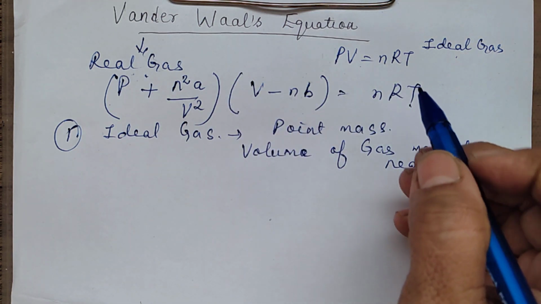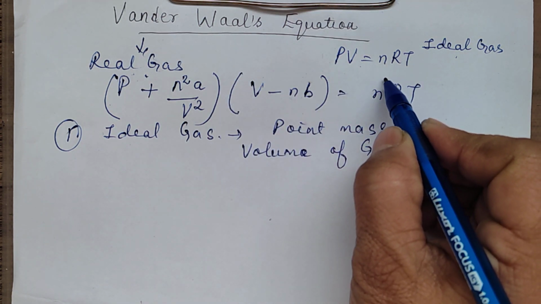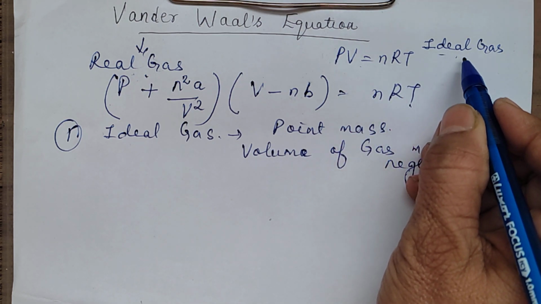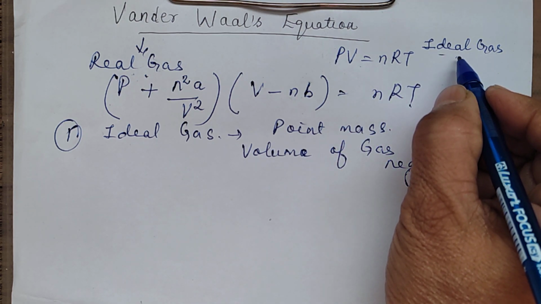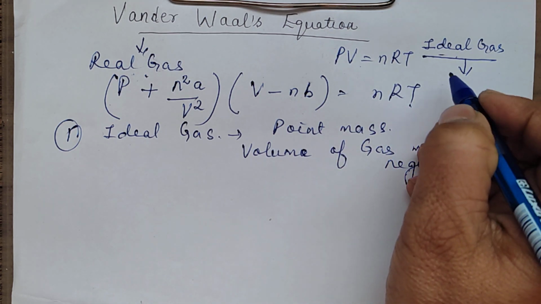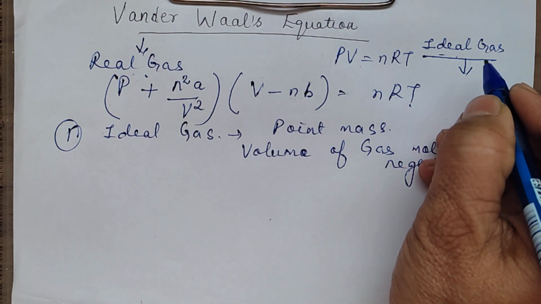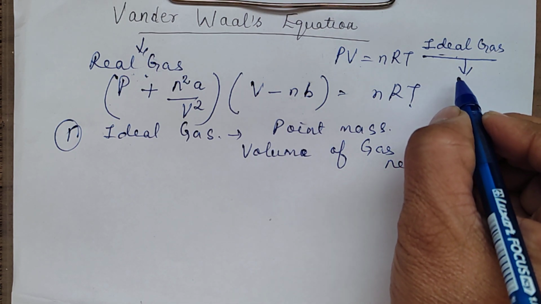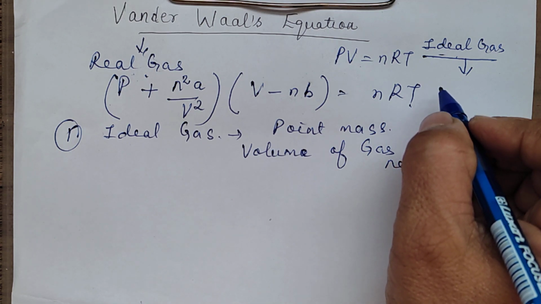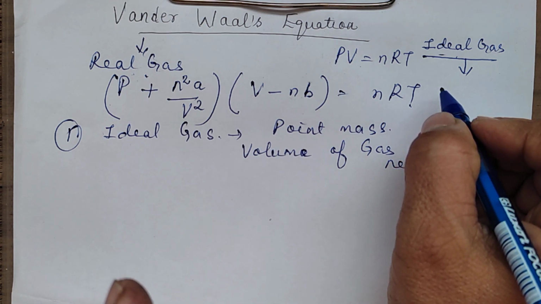What we have discussed earlier was the ideal gas equation. Ideal gas equation is this, which is applicable only for ideal gases. Now, what is an ideal gas and a real gas? An ideal gas is that which obeys all the gas laws at all conditions of temperature and pressure. The gas laws which we have studied are Avogadro's, Boyle's, Charles', and Gay-Lussac's law.